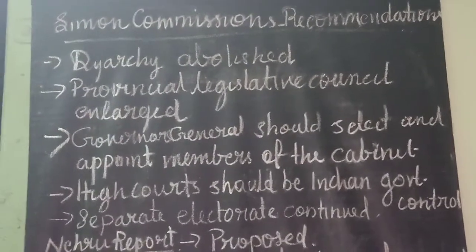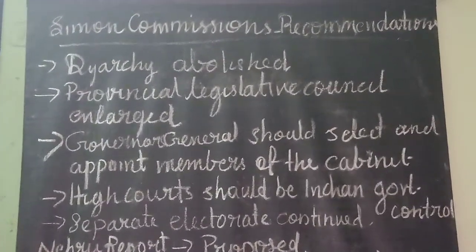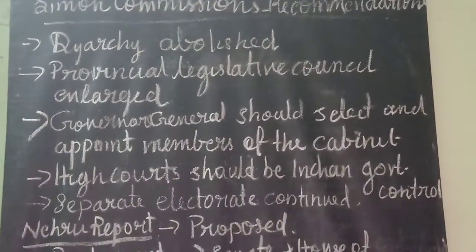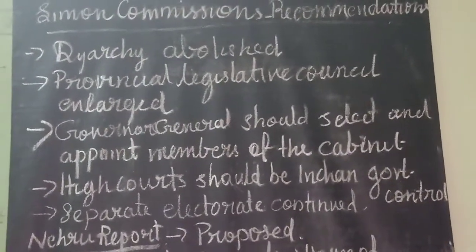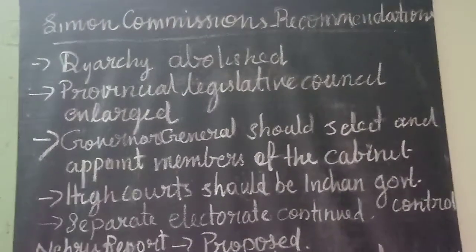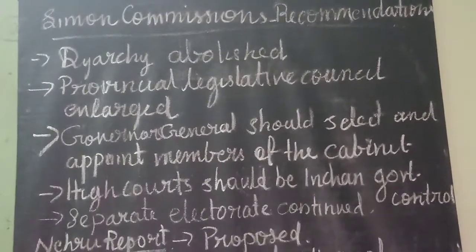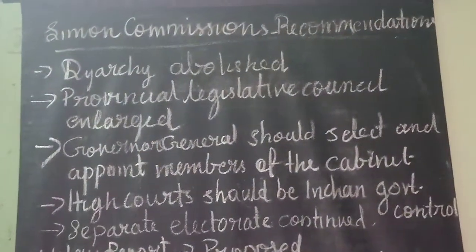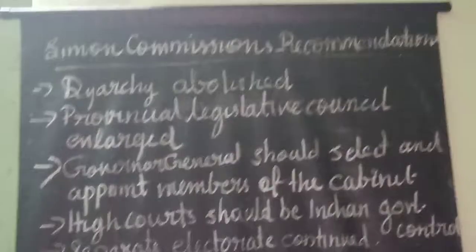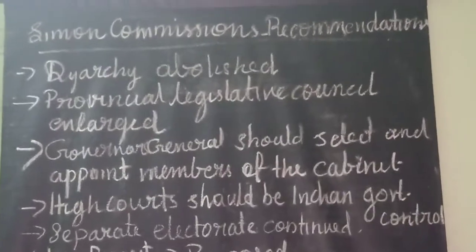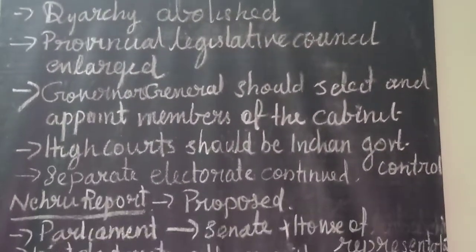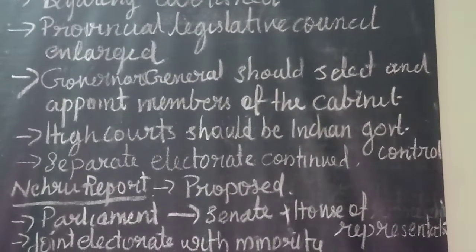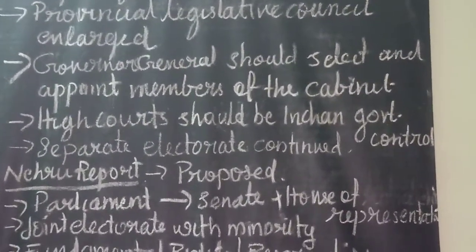Okay, what are the recommendations? First one, abolition of diarchy. Diarchy should be abolished and complete autonomy in provinces in every department including law and order, and the governor should be given overriding powers in certain matters like internal security. Secondly, provincial legislative council should be enlarged. Thirdly, the federal government at the center should embrace not only British India but also the princely states.